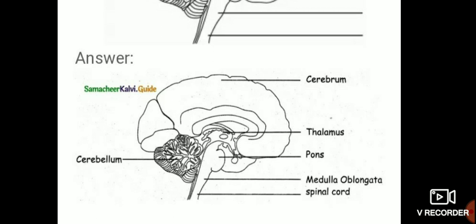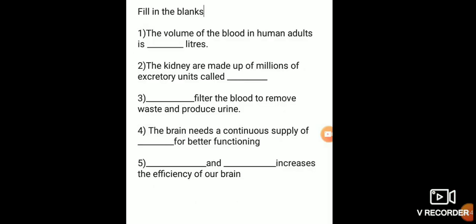Then pons. Then medulla oblongata. Last, spinal cord. Cerebrum, thalamus, cerebellum, pons, medulla oblongata, spinal cord. Okay children, we have completed class 4 questions.